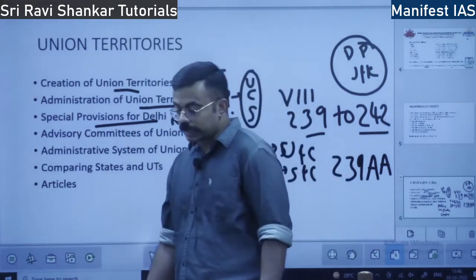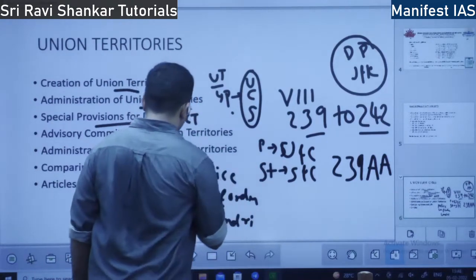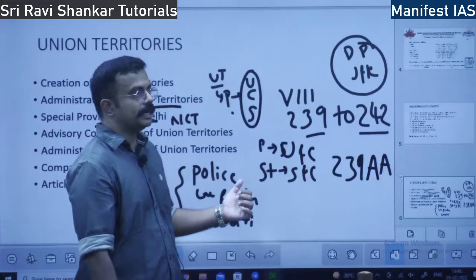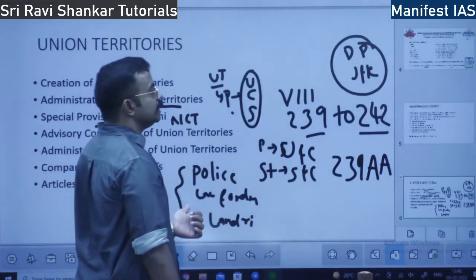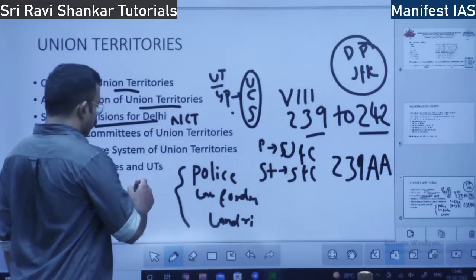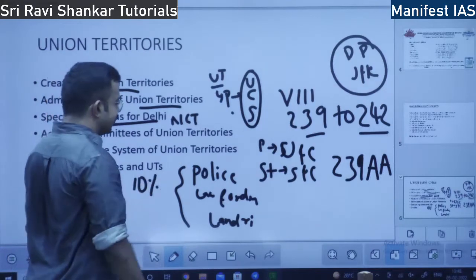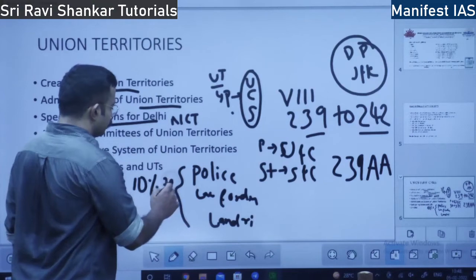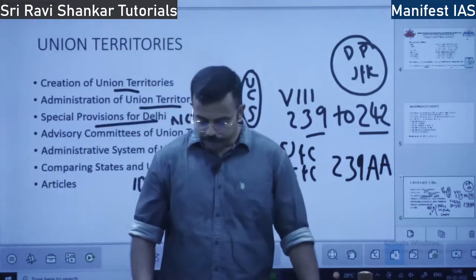Okay, now the council of ministers, because it has an assembly. By the provision of responsible government, it has an executive government along with the legislative assembly. What is the strength? The strength is fixed at 10% of the legislative assembly. I told you the legislative assembly has 70 members. So 10% means 7 members. Delhi has 7 ministers.